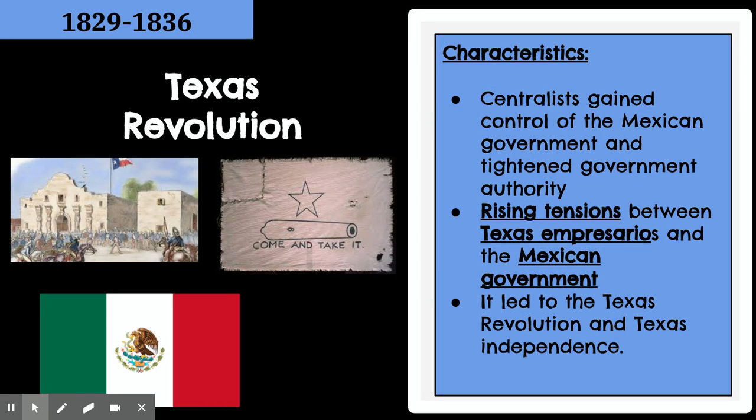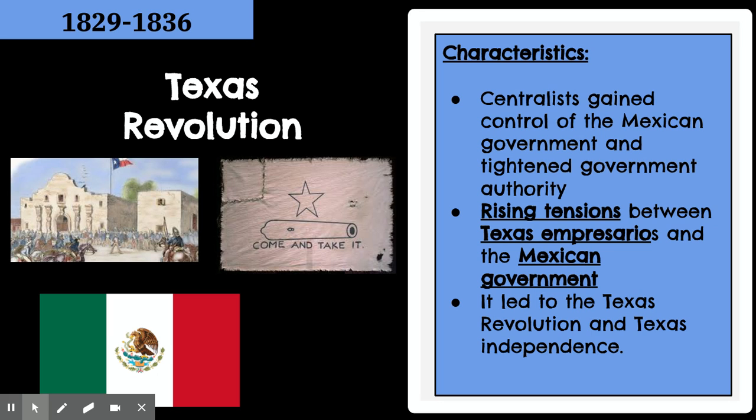Remember, Mexico gets its independence in 1821. They have a constitution in 1824. And that tension is going to lead to eventually Texas becoming its own country and then becoming part of the United States. So, what characteristics signified that era? Well, centralists gained control of the Mexican government and tightened government authority.